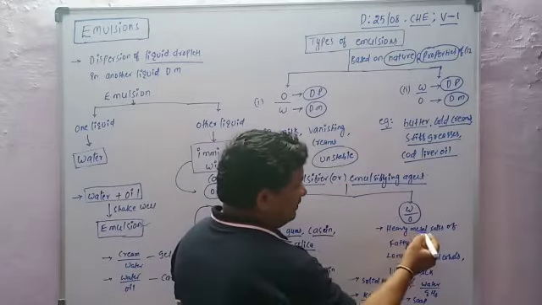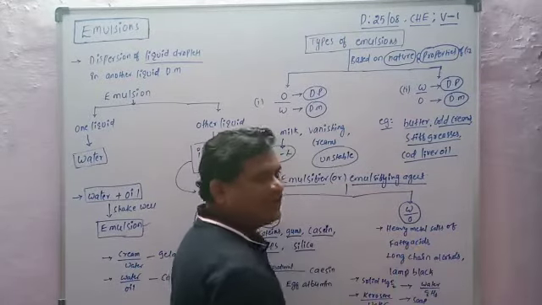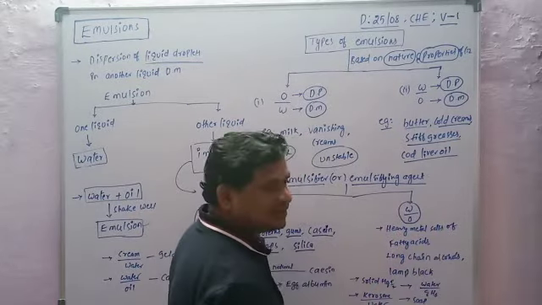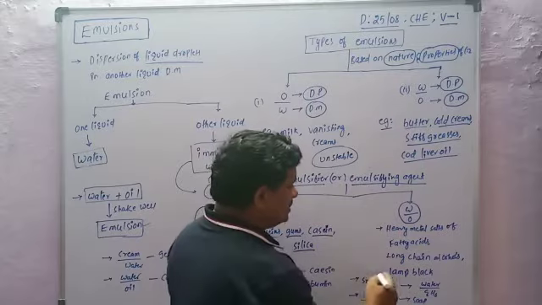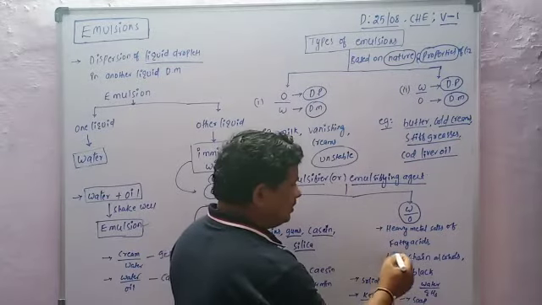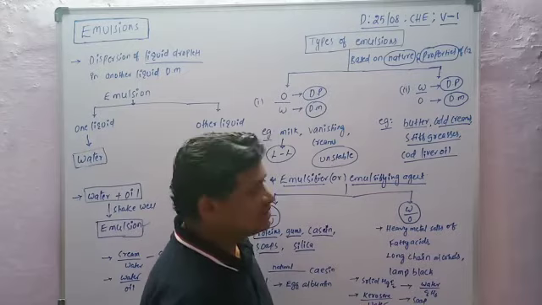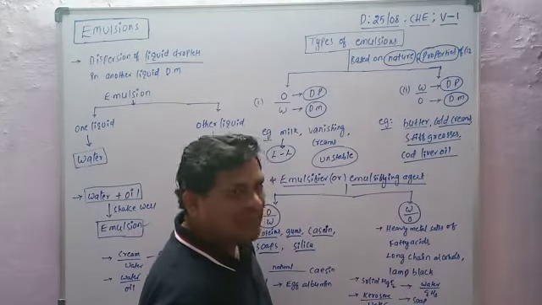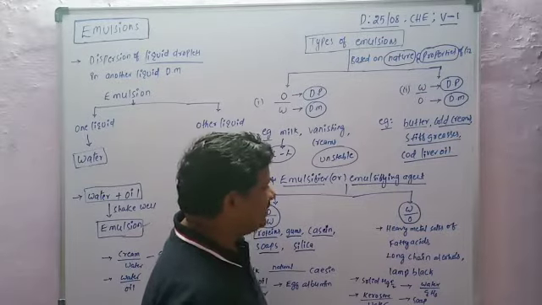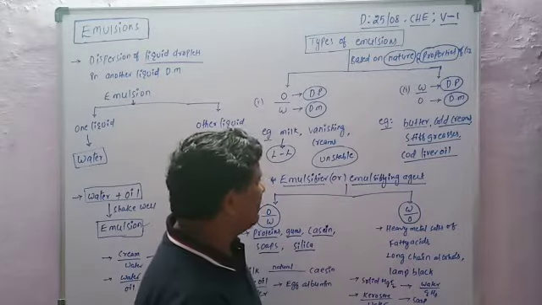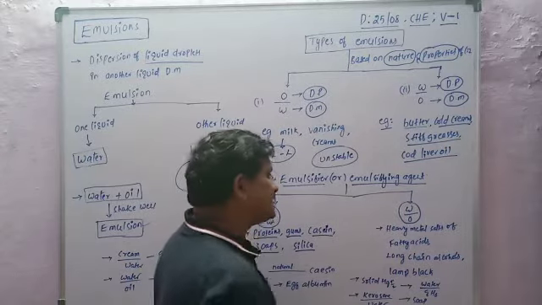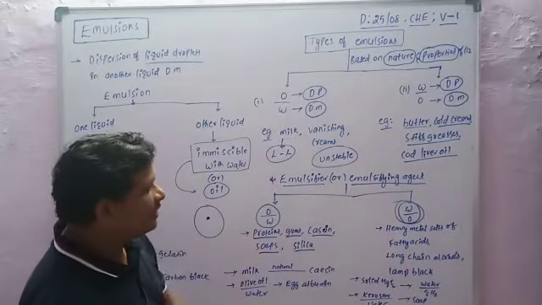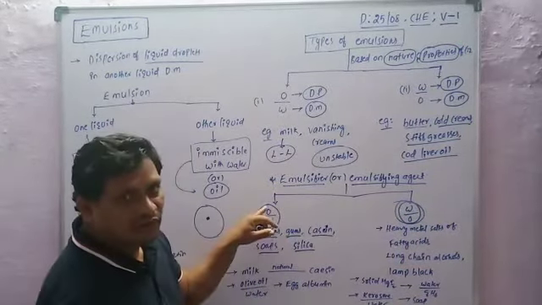Examples are heavy metal salts of fatty acids, and also long chain alcohols, alcohols with the functional group OH, and lamp black. These are the examples of emulsifiers for water in oil emulsions, and the earlier ones are for oil in water.